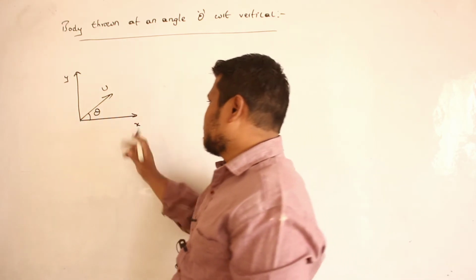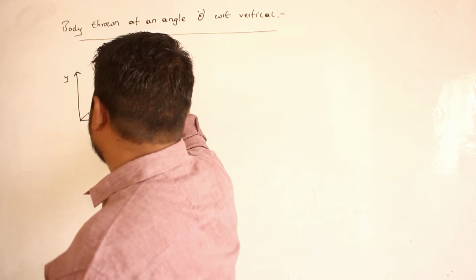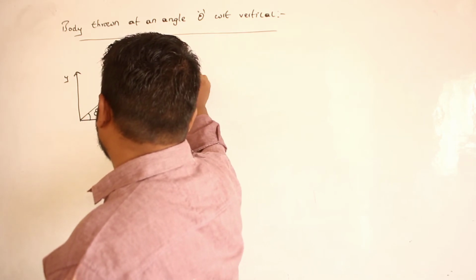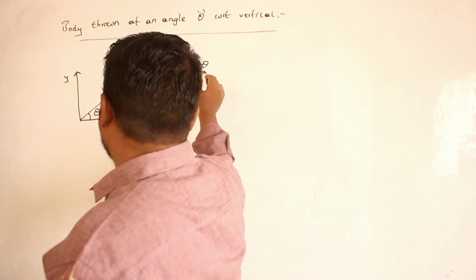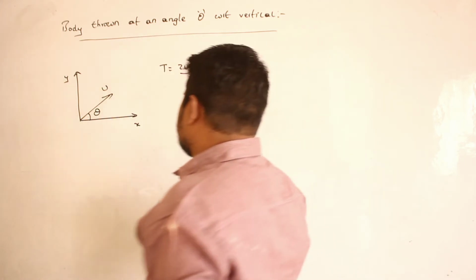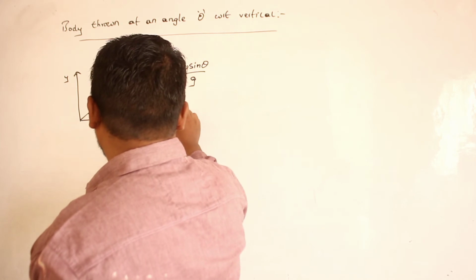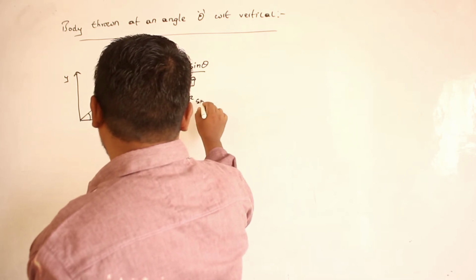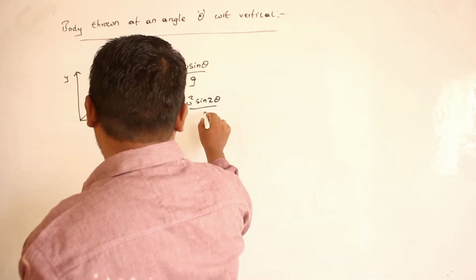Then in this condition, what is the equation of time of flight we have written? 2u sin theta divided by g. Clear, no? Then we have written the equation for range: range is equal to u square sin 2 theta divided by g.